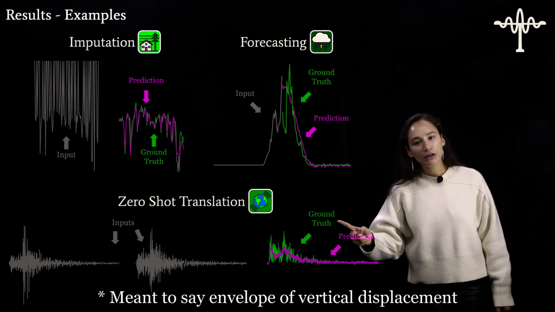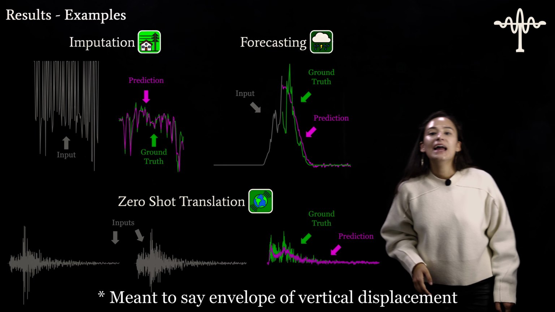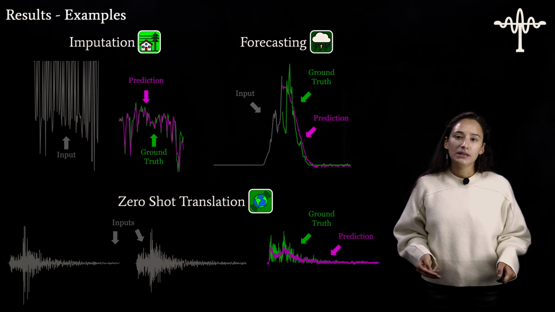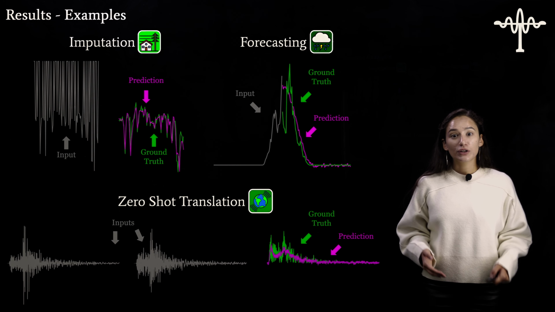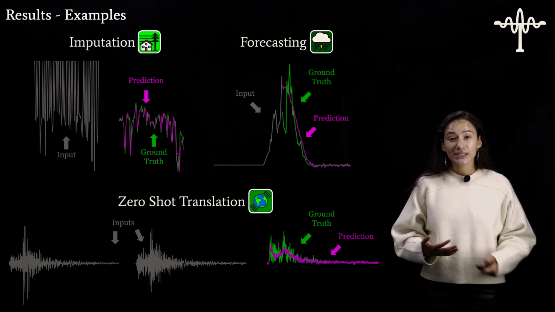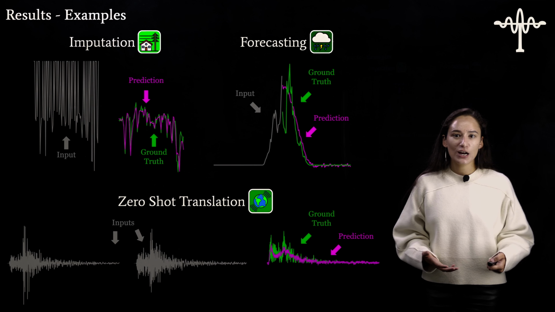Here we can see the ground truth and the prediction. What we're seeing again is similar to forecasting, where we're doing a good job of finding the mean, but maybe not as good a job of capturing the high frequency information. But again, we can adapt the method to capture this information if that's what we really care about.